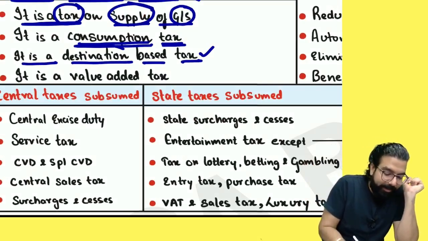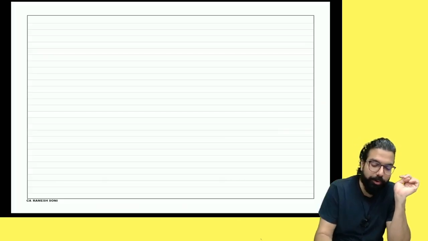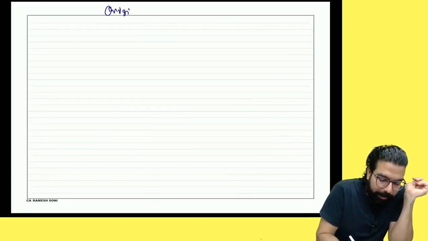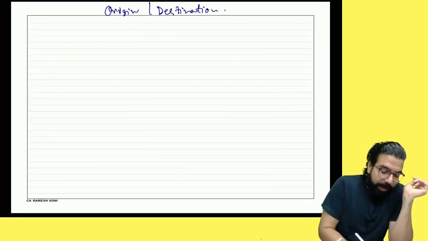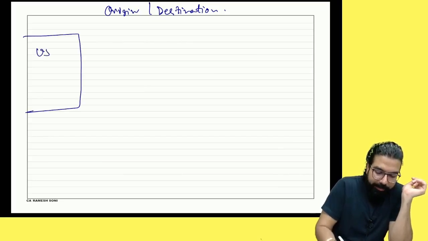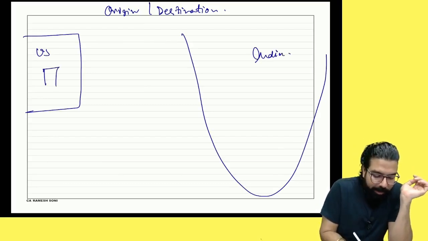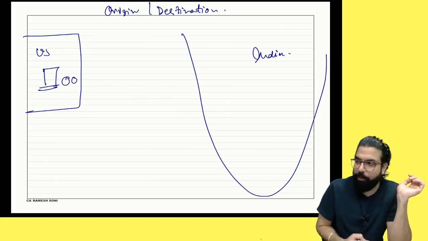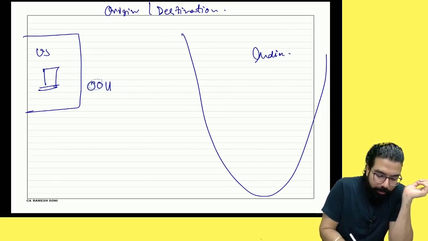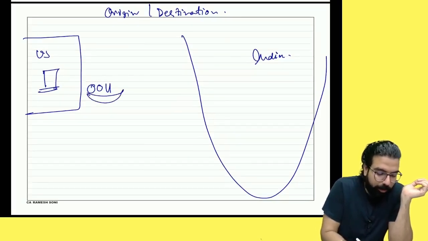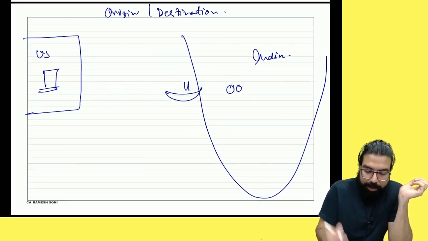Now listen, GST is a destination based tax. Sir, what do you mean by destination based tax? The whole world follows two principles. One is known as the origin principle and one is known as the destination principle. See, if I talk about the US for an example and if I say India over here, supposedly some goods are manufactured in the US. This is a US factory and some goods are manufactured over here. What will they do? They put the goods in the ship. Ding, ding, ding, the ship came here. The goods got unloaded in India.